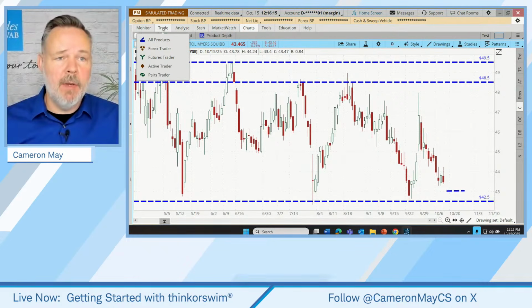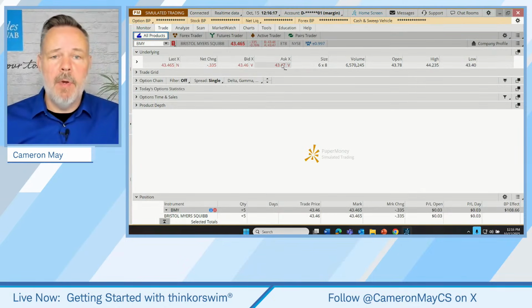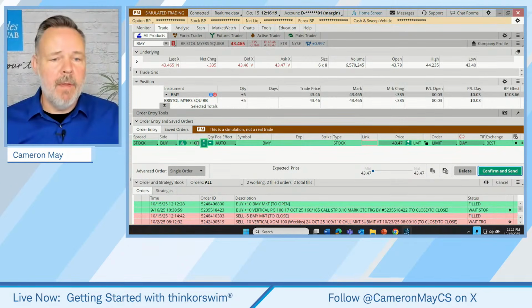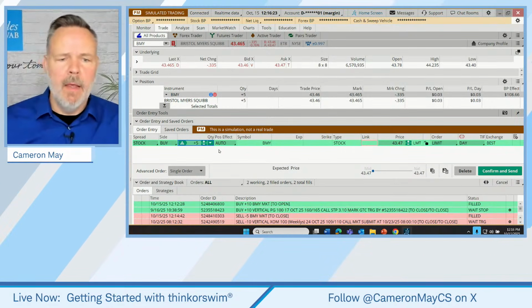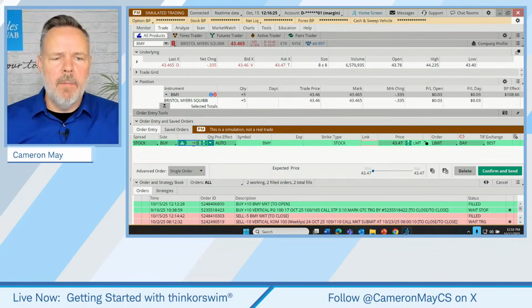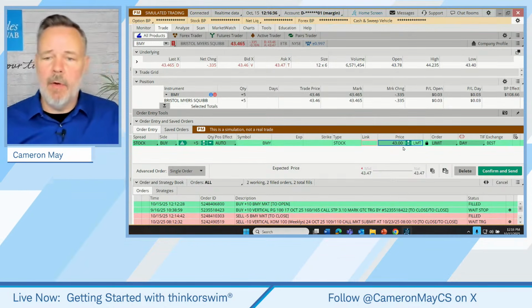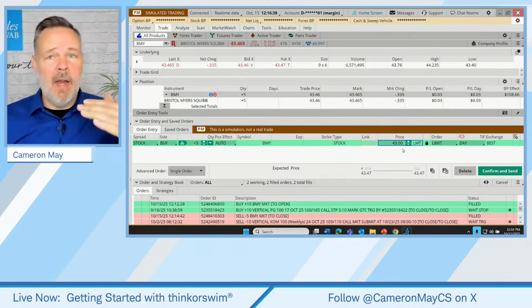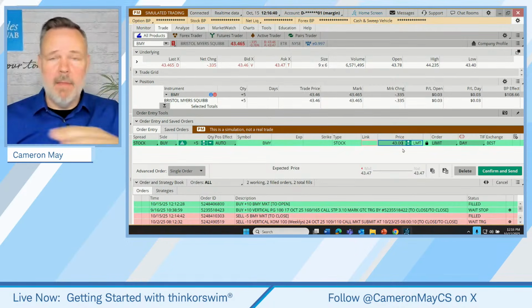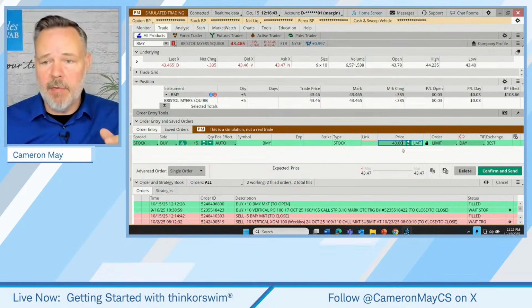Potentially is a big word here, but I'm going to go to the trade tab. I'm going to put in an order to buy. Let's see if we can, let's buy 5 more shares. Okay. Now in this case, putting in an order to buy some shares of BMY, but not at the current market price, but at a limit price. The limit, think about it this way. When we put in a limit order, we're saying, I want this price or better. That's my limit. The most I'm willing to pay is $43.